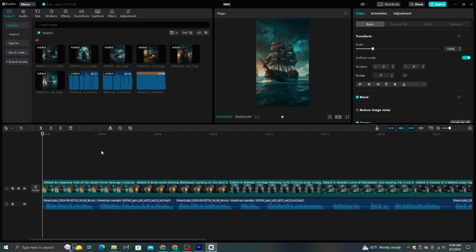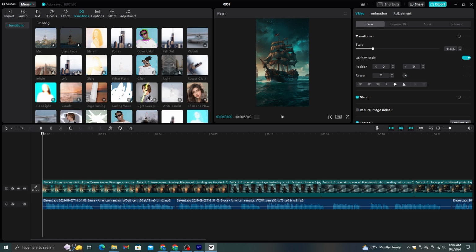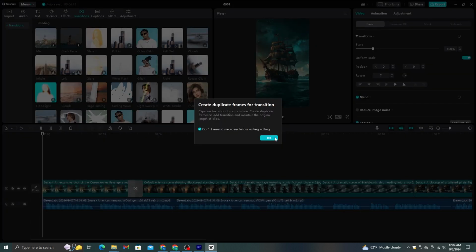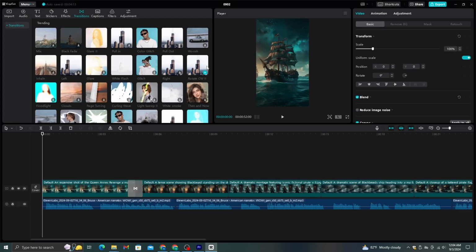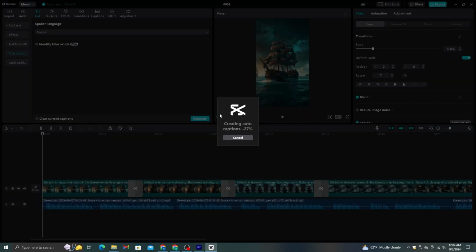One of the ways to make this video more attractive is to add transitions in between clips. So, go to Transition from this top menu and let's add some transitions. But make sure to add a smooth transition in between all the clips. Don't add fancy transitions. It's not suitable for this niche. We need to add captions for this video. Go to Text from this top menu, select Auto Captions, and click this Generate button. Within several seconds, this will automatically generate the captions for your video.